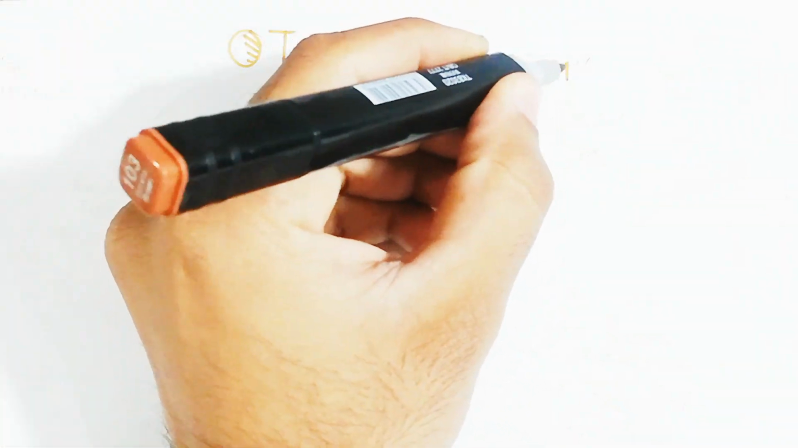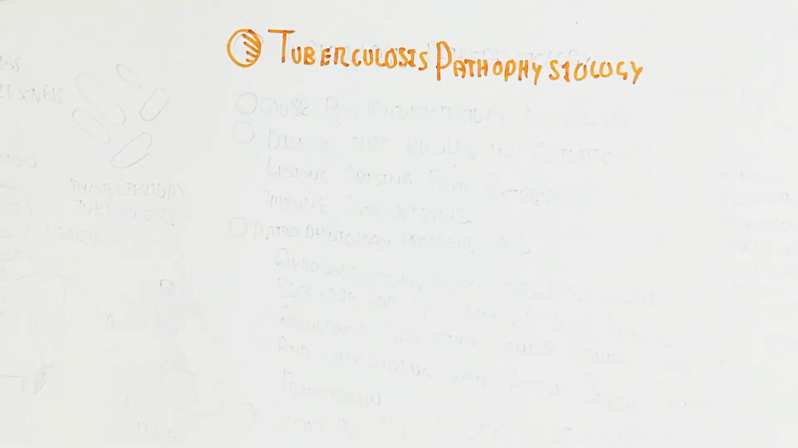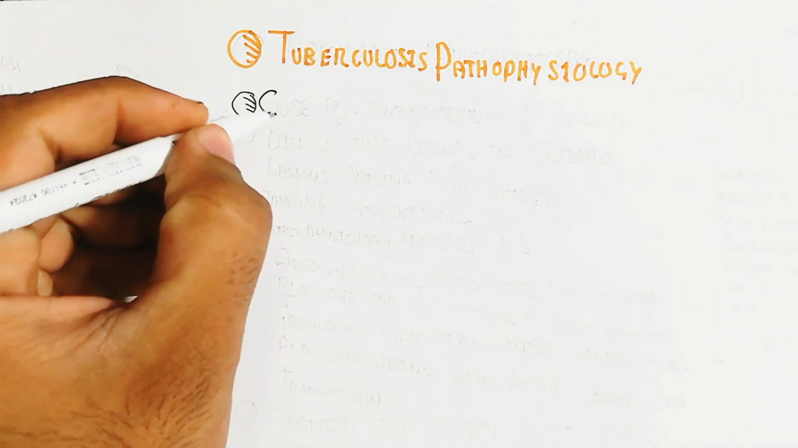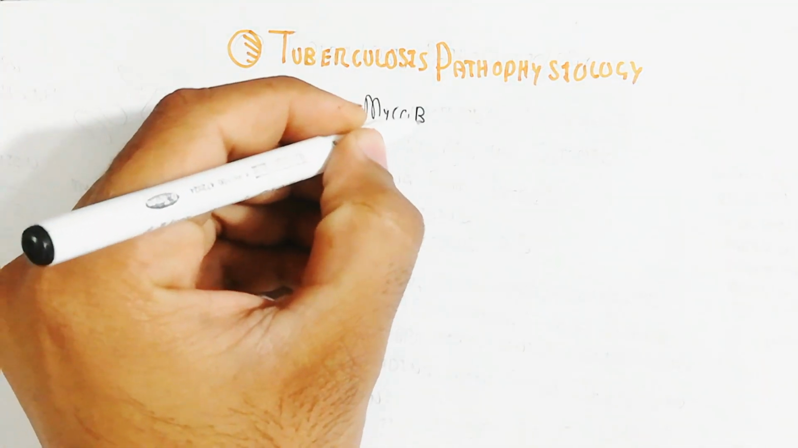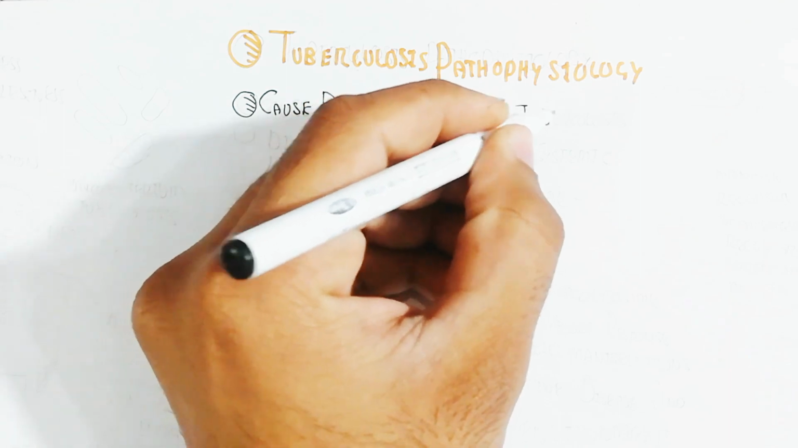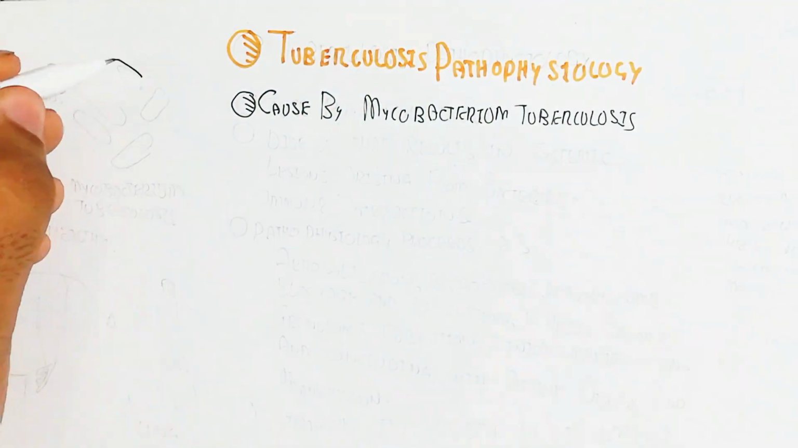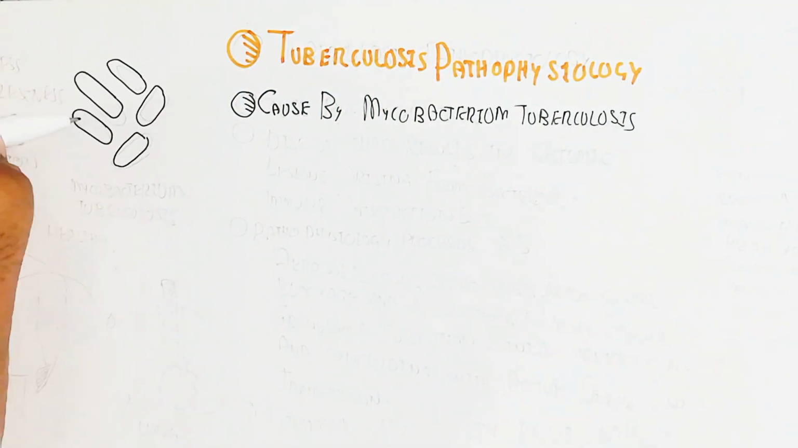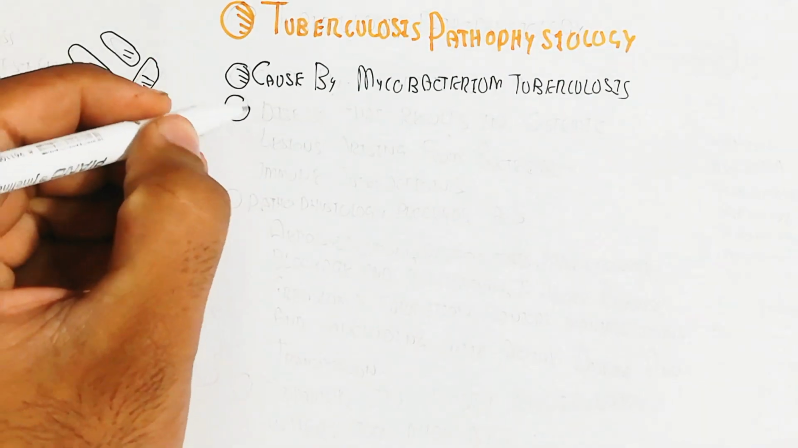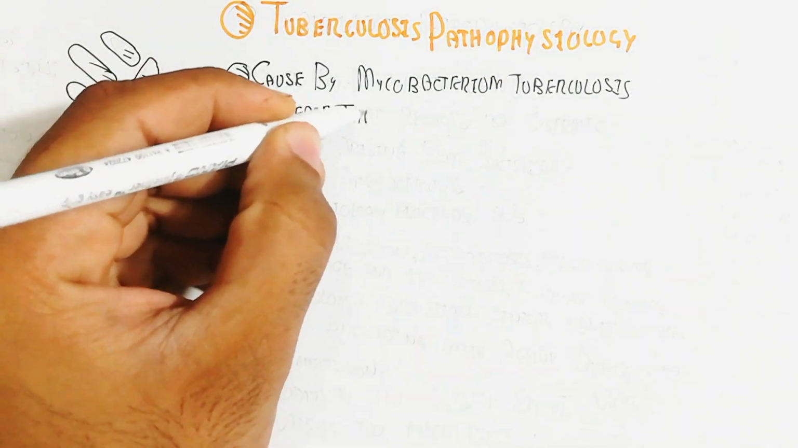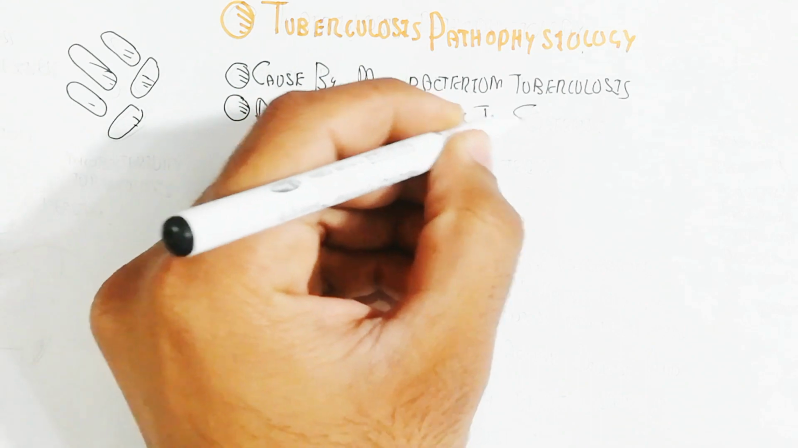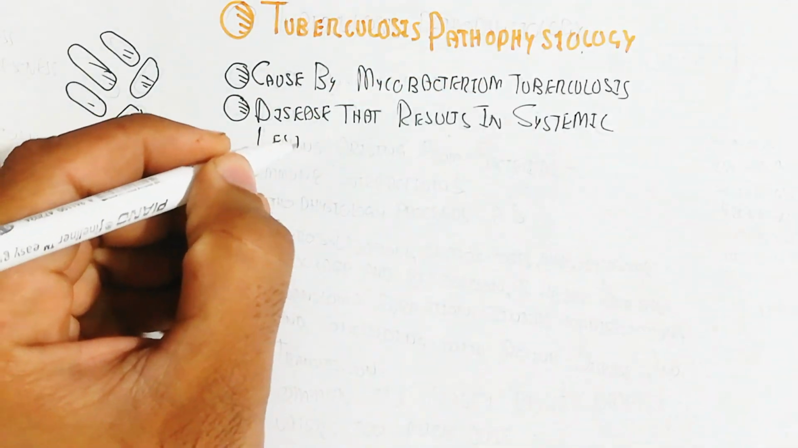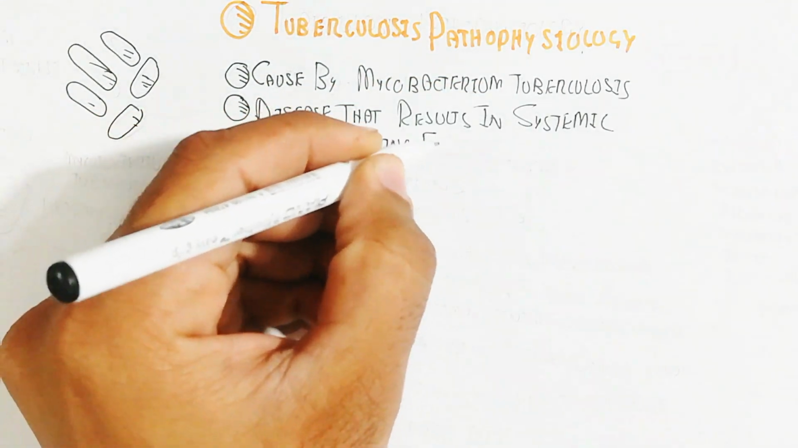So, what is tuberculosis? It is a pulmonary disease due to Mycobacterium tuberculosis infection. It is caused by Mycobacterium tuberculosis, and it is a disease that results in systemic lesions arising from bacterial infection. In this video, we will understand the pathophysiology and how it progresses.